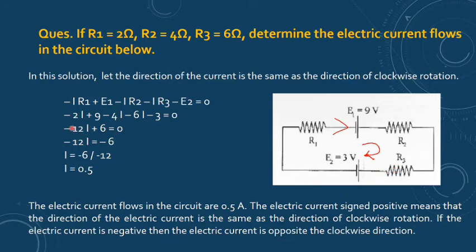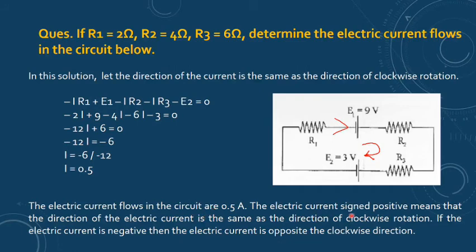Here you put the values and you are getting 12 minus 12I equals minus 6. It means you are getting current equals minus 6 upon minus 12, which comes out to be 0.5 ampere. Now it is coming with the positive sign. Positive sign means whatever direction I supposed, the same is my result.